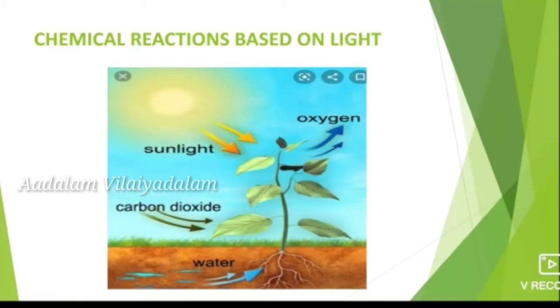This chemical reaction takes place by the presence of light, so it is also called a photochemical reaction. Photo means light. So, photosynthesis is a chemical reaction which takes place with the presence of sunlight, and it is otherwise called a photochemical reaction.